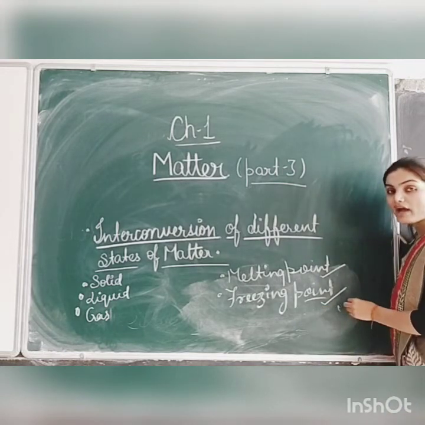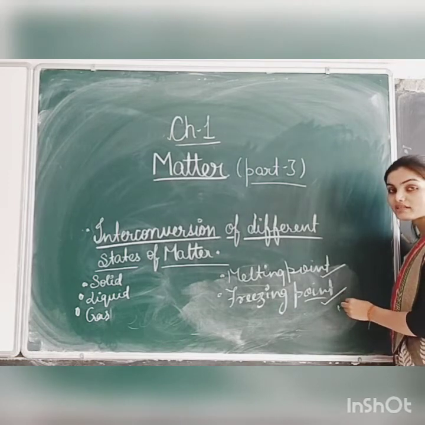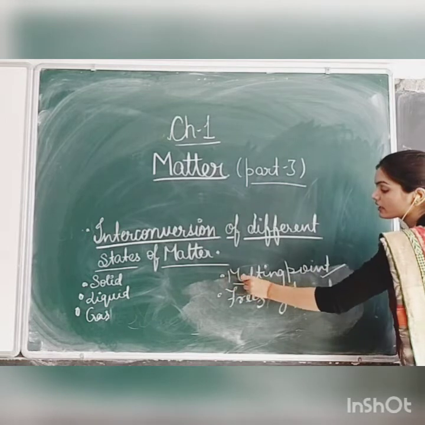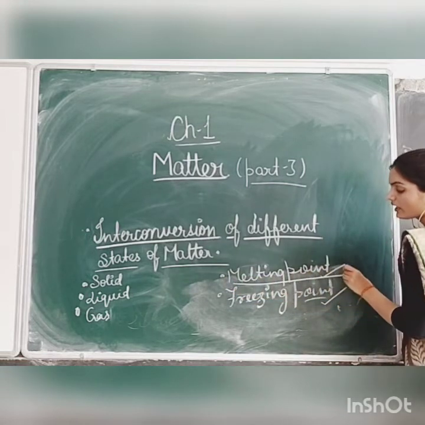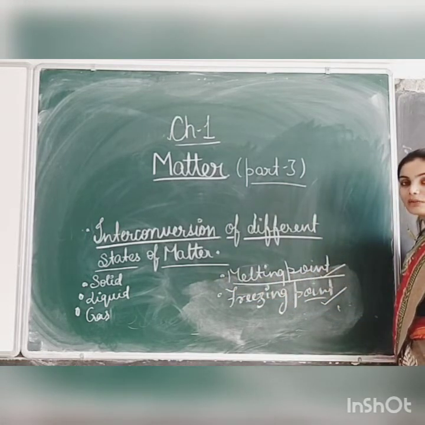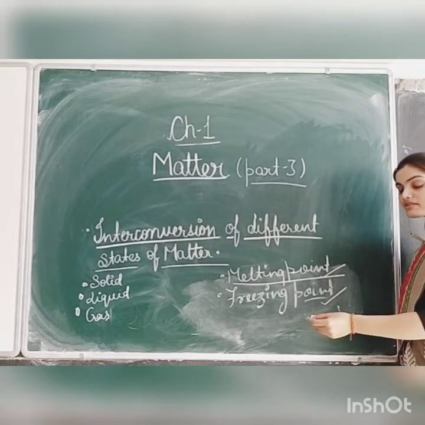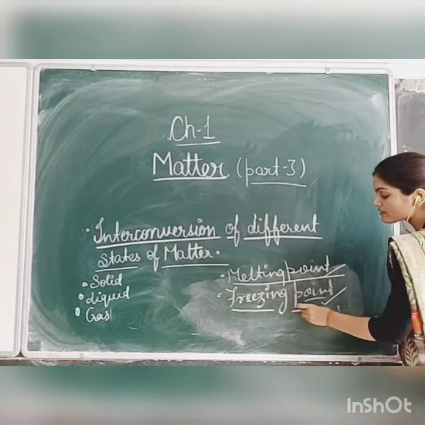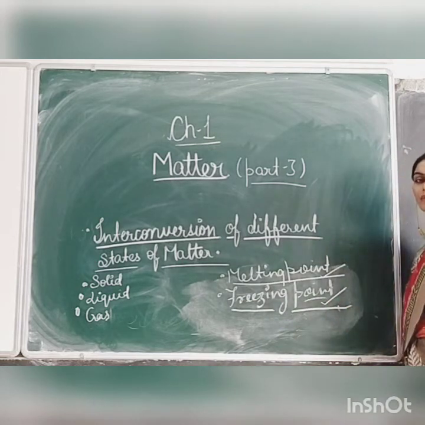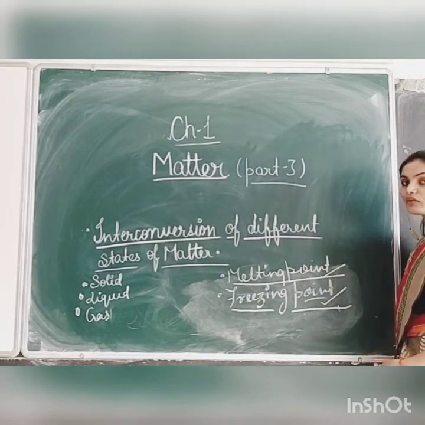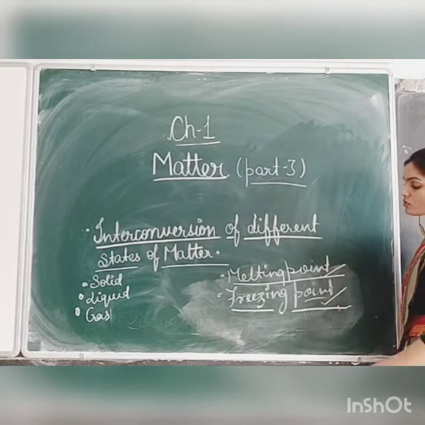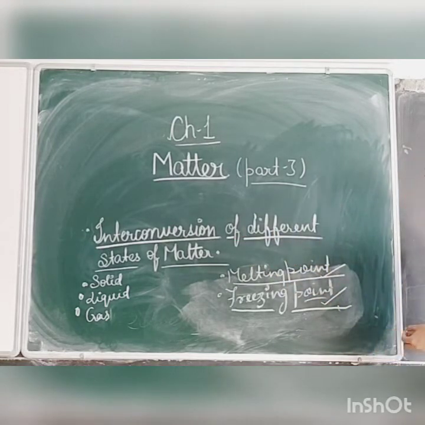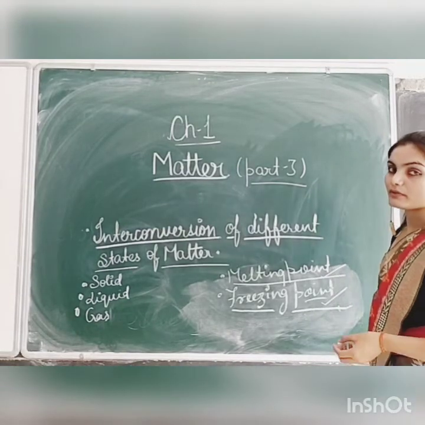Means the water gets converted into ice. So when the ice gets converted into water, the temperature will be known as the melting point of that ice. And when the water gets converted into ice, then that will be known as the freezing point of water. So this phenomenon is known as interconversion of different states of matter.